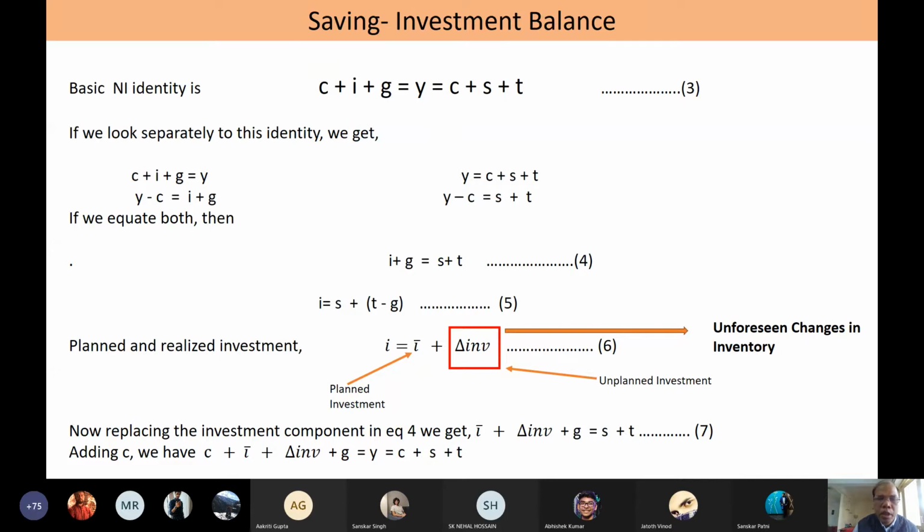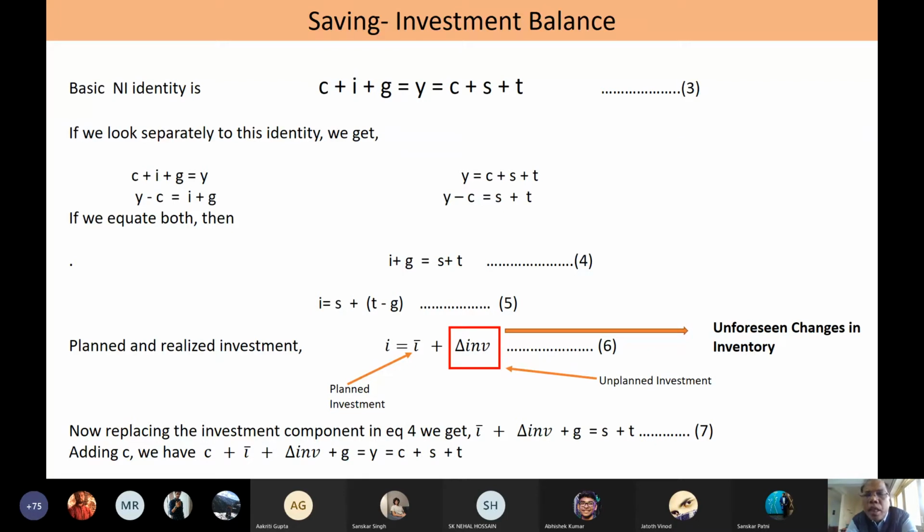So then in order to find out whether the economy in question has attained equilibrium, what you need to understand is to see what I comprises. I comprises two components. One is planned I, the other part is unplanned I. The sum total of these two gives you what is called realized I. So realized I is always equal to planned plus unplanned I.